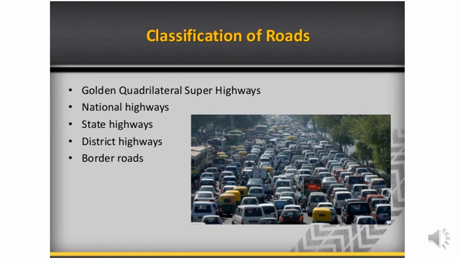Students, this is just for GK purpose that you need to know that the length is 5,846 kilometers. This will not come in any questions. For your question answers, you need to know that the golden quadrilateral connects which four important metropolitan cities. The next is your north-south and east-west corridors. These are the national highways, okay? The national highways that connect Srinagar in the north to Kanyakumari in the south.